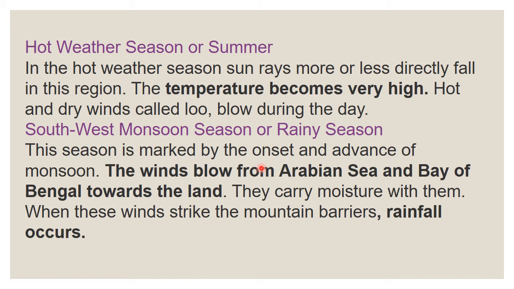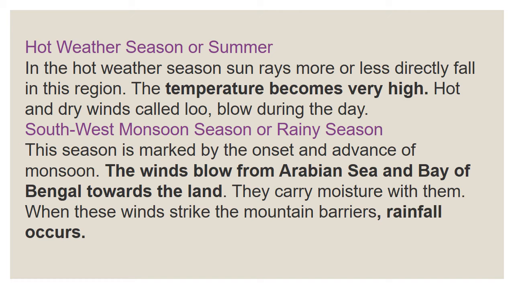This season is marked by the onset and advance of the monsoon. Winds blow from the Arabian Sea and the Bay of Bengal towards the land.